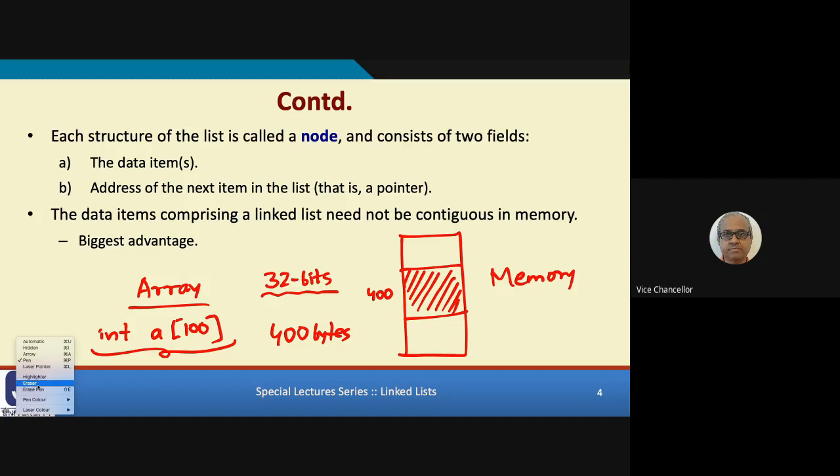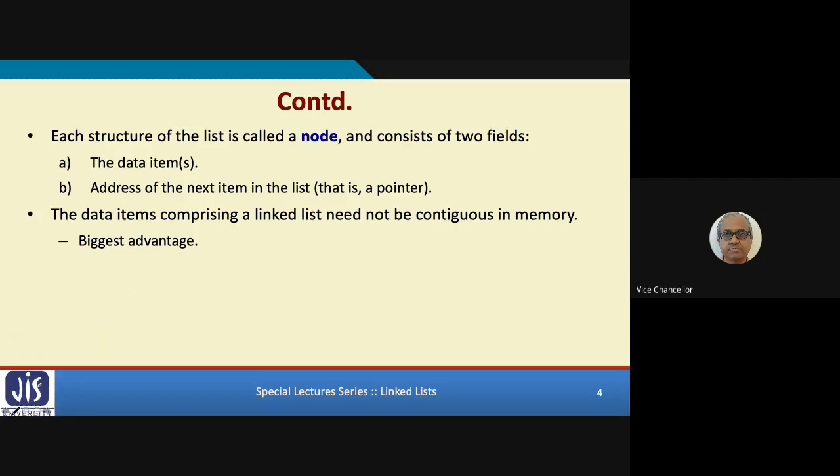But when you consider a linked list, here is what may happen. This is my memory again. My first element can be stored here. Again, there are two parts. One is the actual data item. The second part is the pointer.